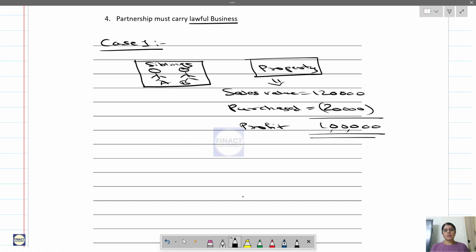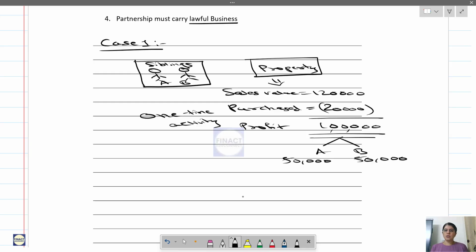So listen here. Although A and B have earned a profit, this is not their business. This was just a one-time activity. They sold the property, and whatever profit was earned is distributed equally between A and B. When you say business, your main intention should be that the business has to be carried on again and again.